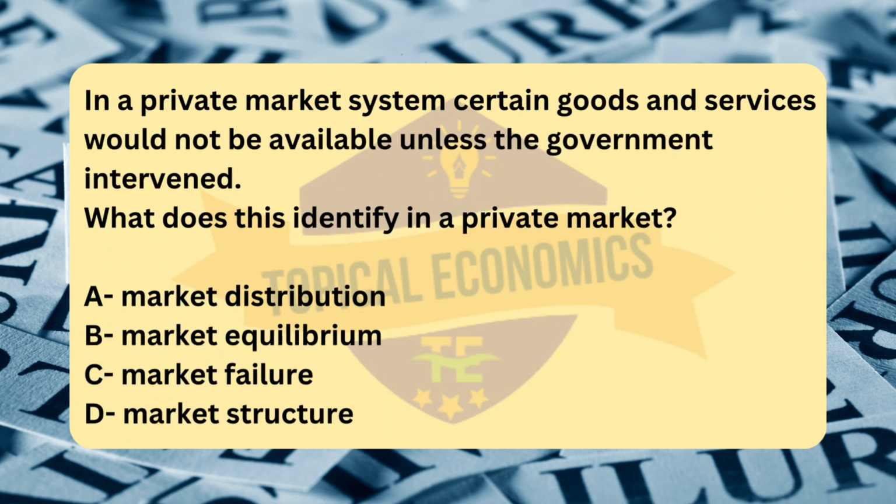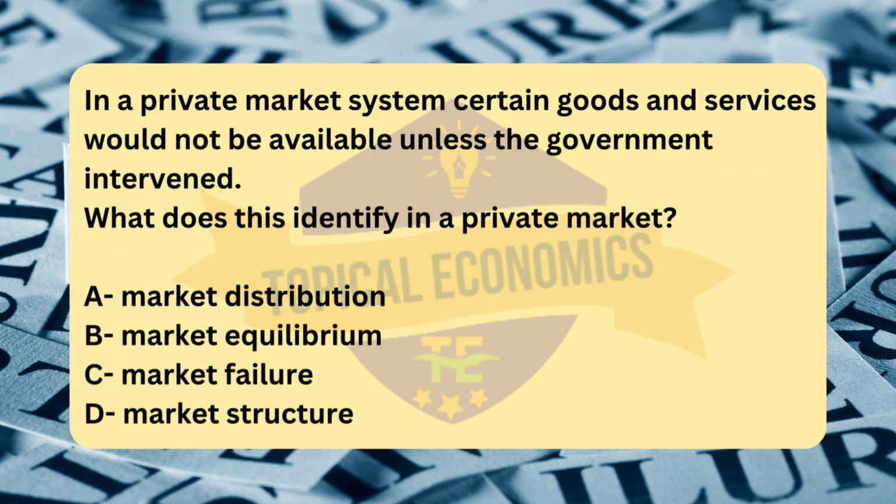Moving to question number 15. In a private market system, certain goods and services would not be available unless the government intervened. What does this identify in a private market? A, market distribution. B, market equilibrium. C, market failure. D, market structure. Reference, 2019 October-November version 3. The correct answer for this question is option C, market failure.